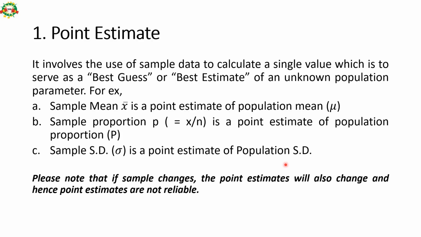So we take out a sample from the population, calculate values for that sample, and we assume that the output of that small sample is equal to the larger finite or infinite population. It is to be noted that if the sample changes, the point estimate will also change, and thus point estimates are not 100% reliable.